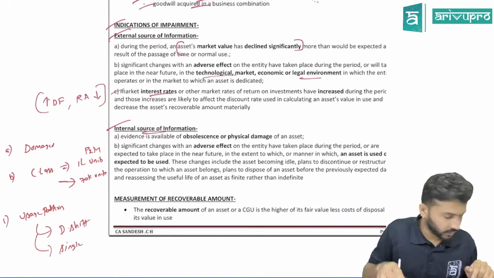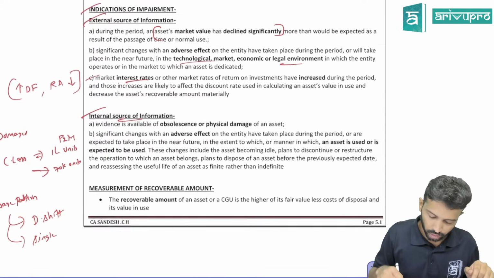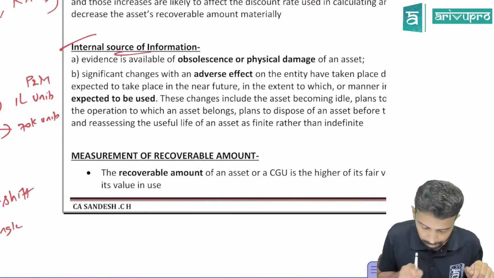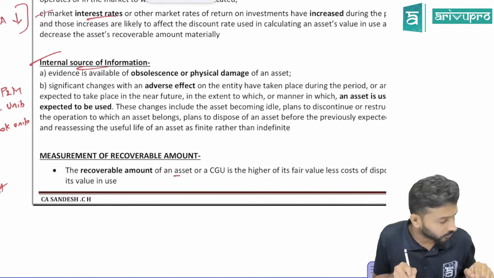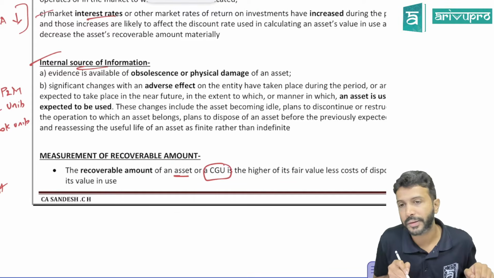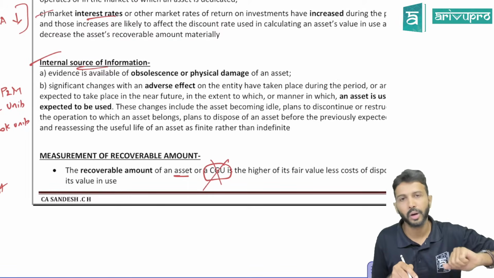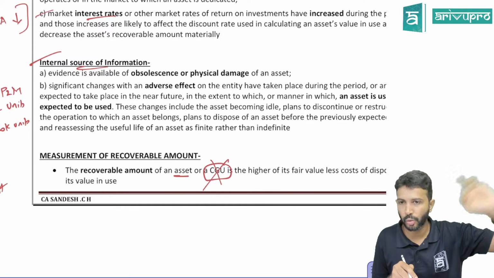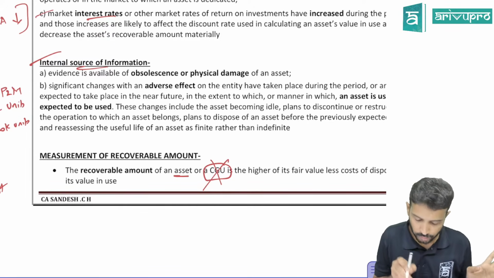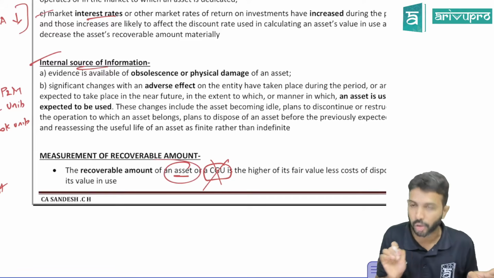Okay. So we saw internal and external indicators. Going ahead, recoverable amount. The recoverable amount of an asset or CGU, they have written over here. CGU means cash generating units. Don't worry about this for the time being. Today we don't have time; tomorrow we'll take care. I'll tell you what is CGU, what is its importance, etc. For now, you just read the sentence as recoverable amount of an asset.